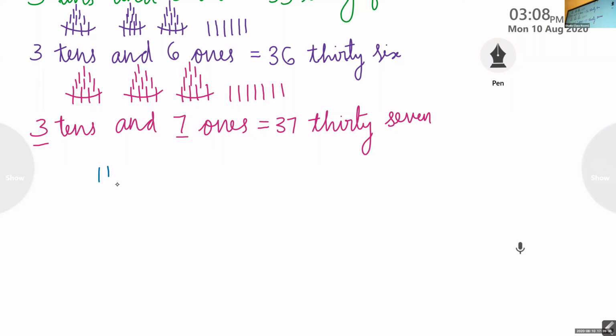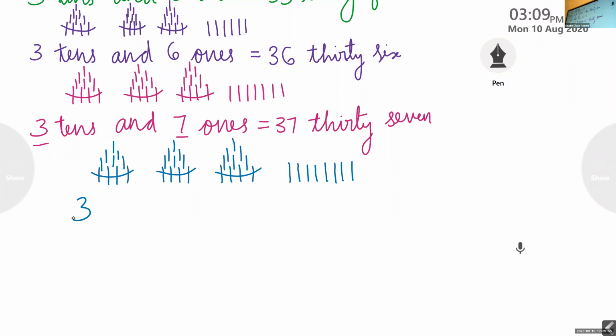So 3 tens and 8 ones. 1, 2, 3, 4, 5, 6, 7, 8. So 3 tens and 8 ones.